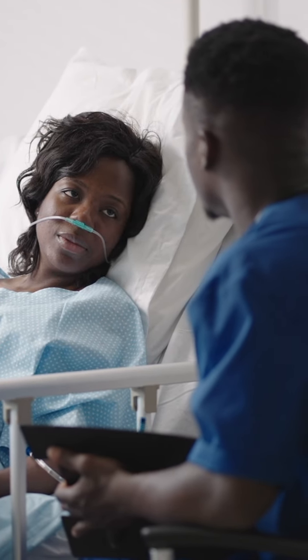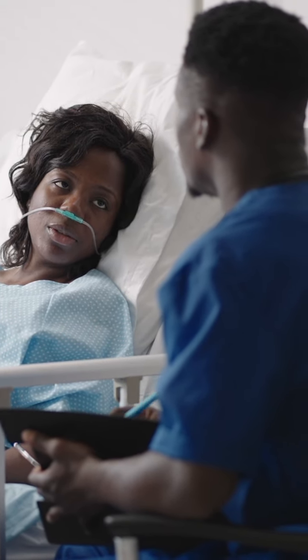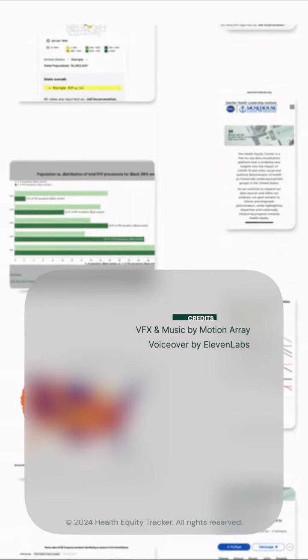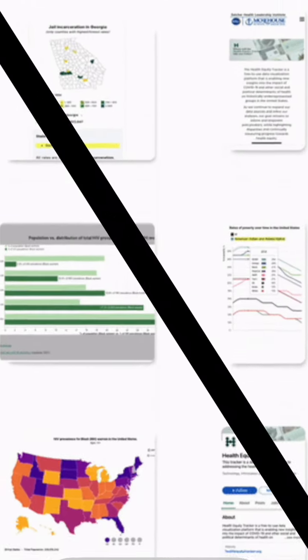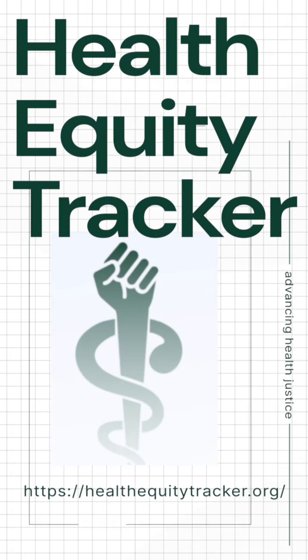Understanding where data is incomplete can help you advocate for improved data collection practices. Reliable, complete data is crucial for informing policy decisions and ensuring health equity. Explore the data and help demand better data practices to ensure all communities are represented. Together, we can work toward equitable decision-making and public health.